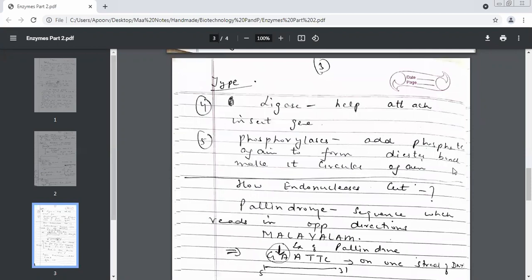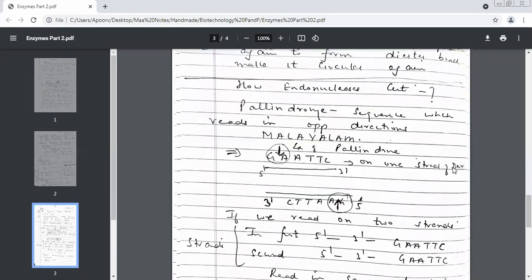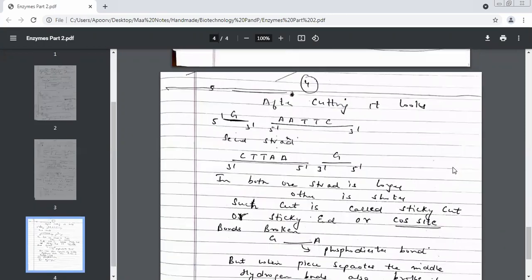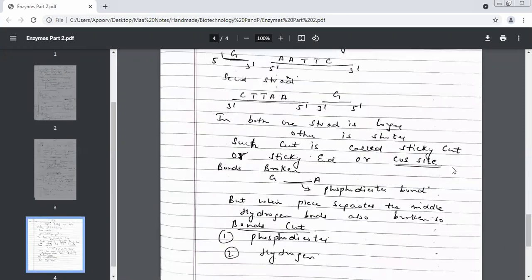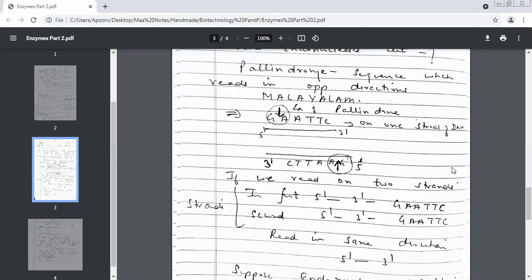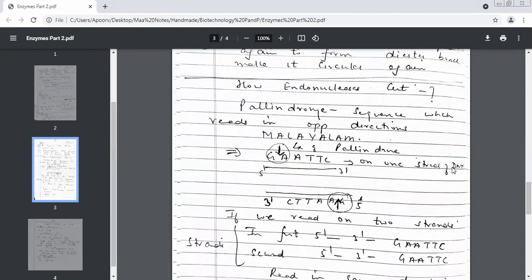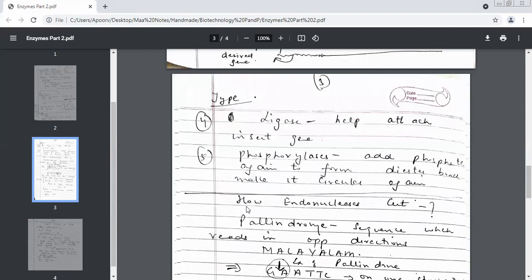Endonucleases. Very good. Third category was? Alkaline phosphatase. Very good. And the fourth was? Ligase. Good. And the fifth, the last one was? Phosphorylase. Phosphorylases. Okay, we still have about 6 minutes.